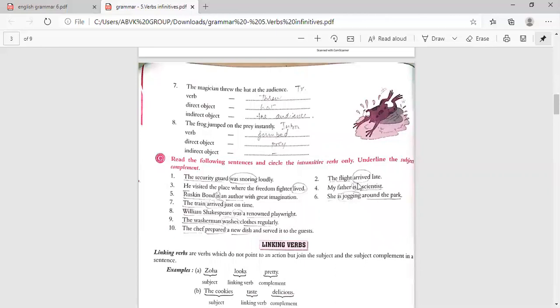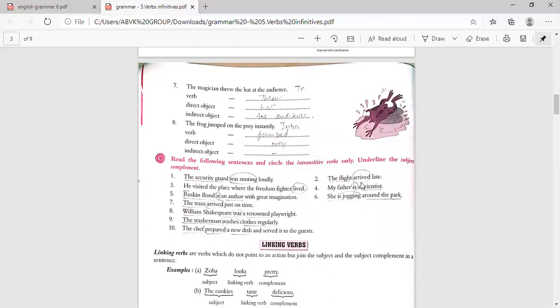Now the flight arrived late. The flight, subject. So how did it come? That's late. So arrived, that is intransitive verb. He visited the place where the freedom fighter lived. He, that is subject. What did he do? Then he visited the place where the freedom fighter lived. So lived is an intransitive verb, and he, that is a subject complement.